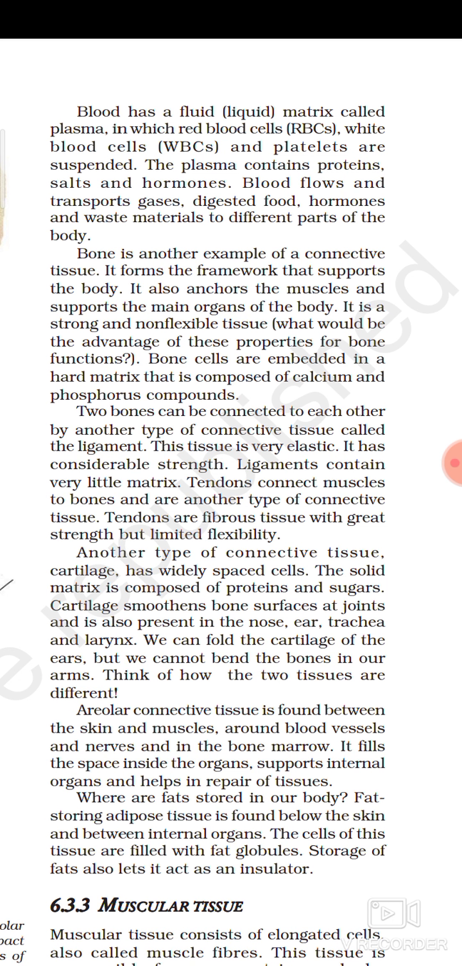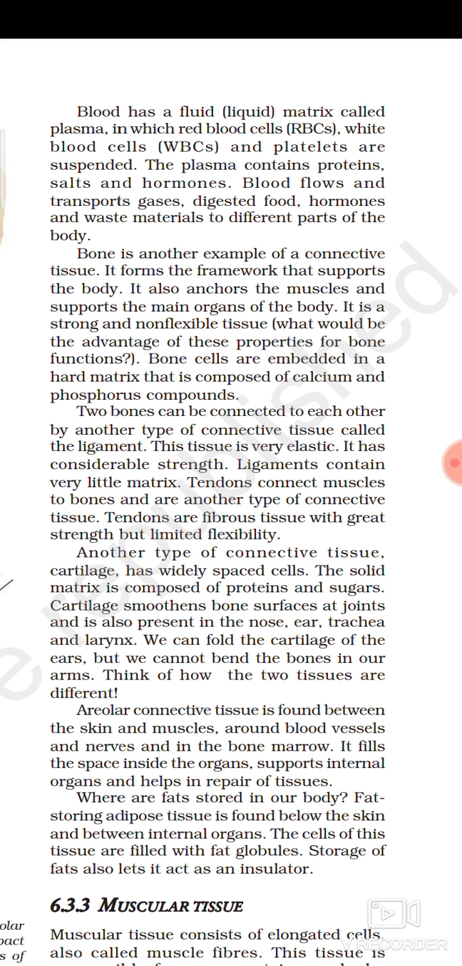Protein. The composition of cartilage is proteins and sugar, and the composition of bone is calcium and phosphorus. Cartilage smoothens bone surfaces at joints and is also present in the nose, ear, trachea and larynx. Already I have told you the different organs in our body that are made up of cartilage. We can fold the cartilage of the ears, but we cannot bend the bones in our arms.